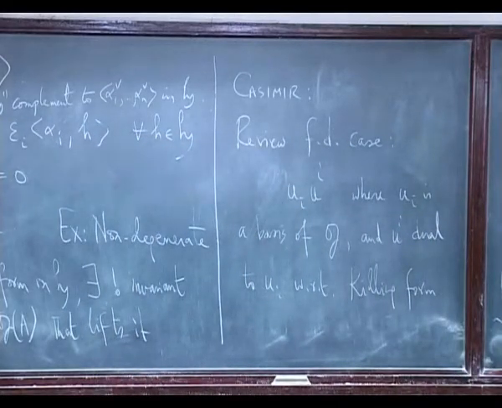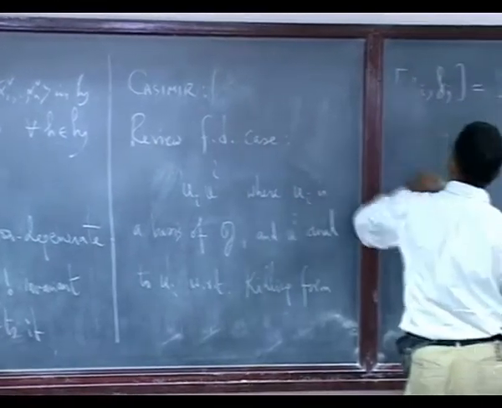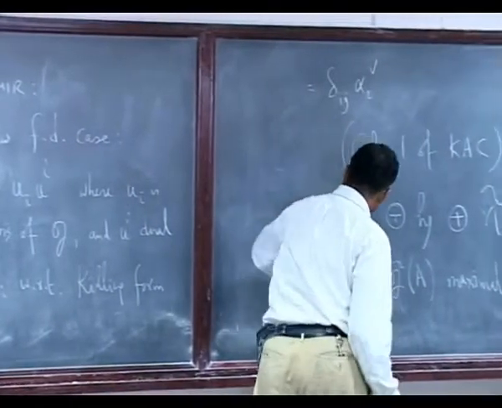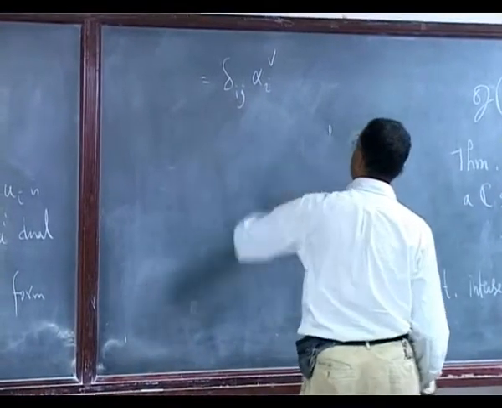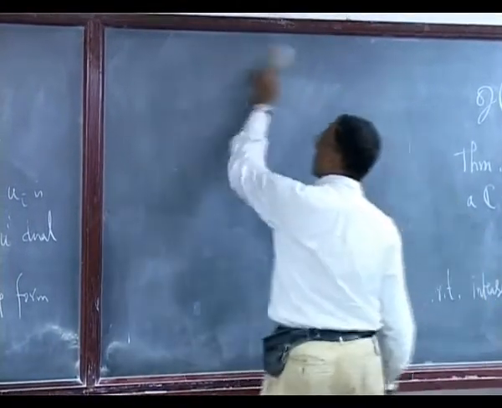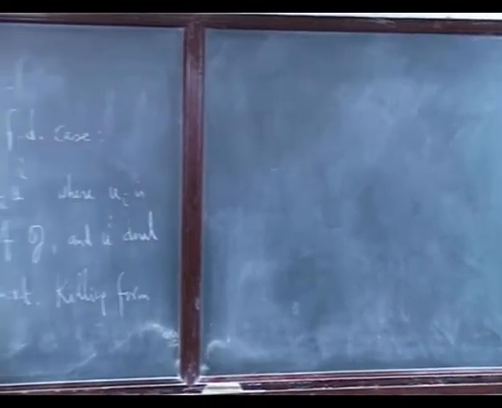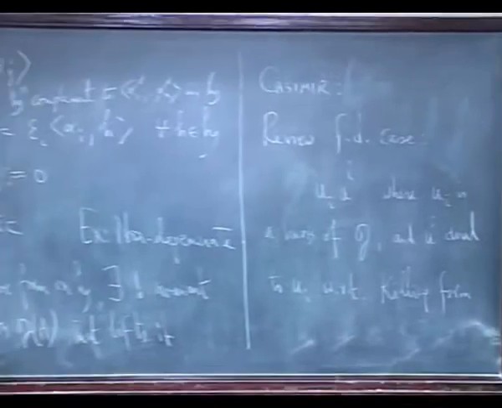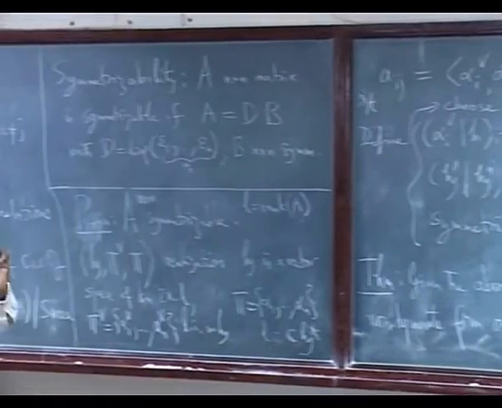Actually, the Killing form is not correctly scaled. If you remember, Punita talked about a normalized invariant form in the case of the untwisted affine.